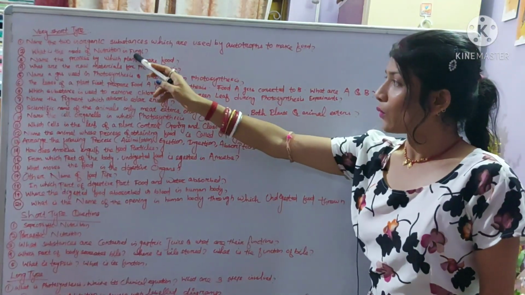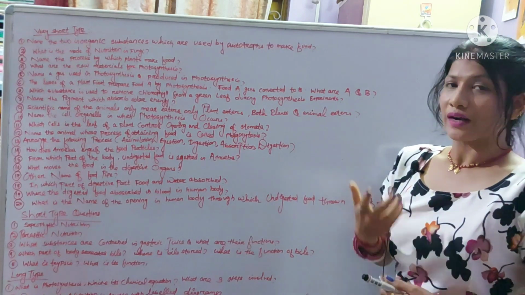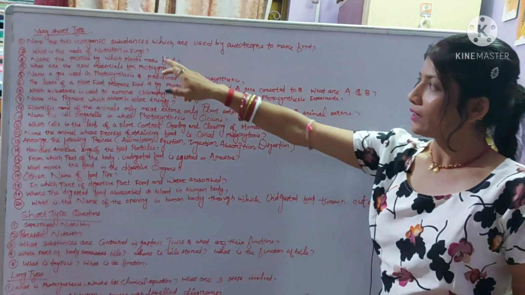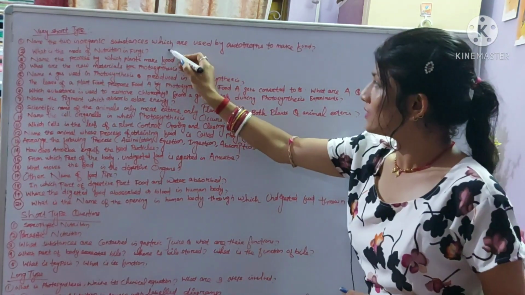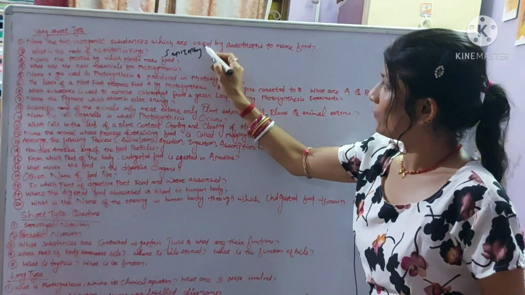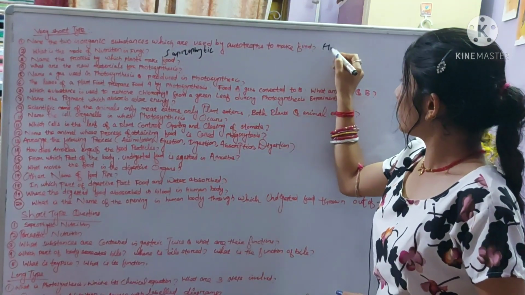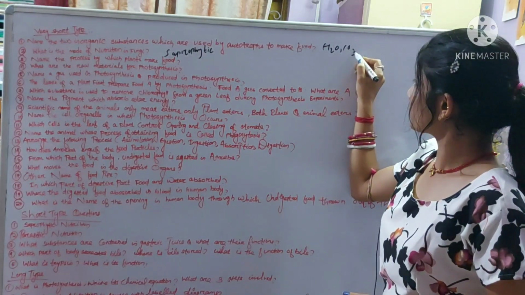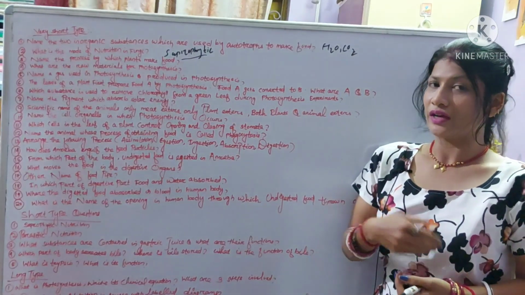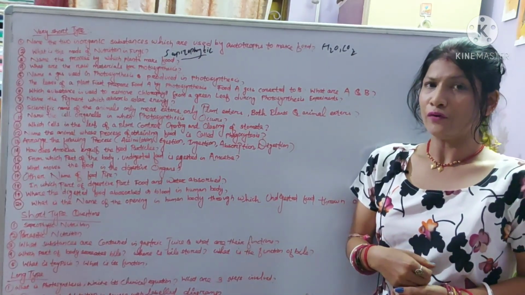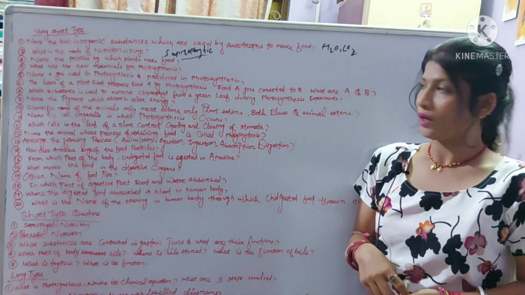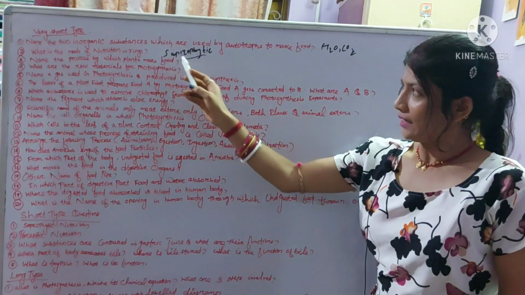What is the mode of nutrition in fungi? That is the saprophytic mode of nutrition. The second question answer is saprophytic. First is water and carbon dioxide. So what is the saprophytic mode of nutrition? The mode of nutrition in which an organism obtains its food from dead and decaying organic material. It may be a plant, it may be an animal. So the mode of nutrition in fungi is saprophytic.